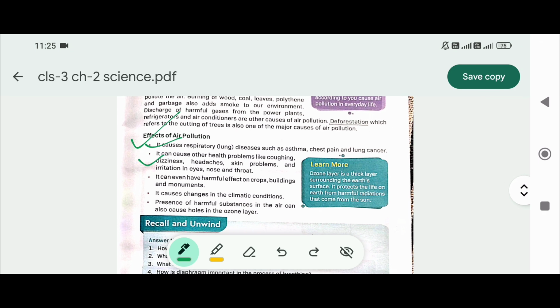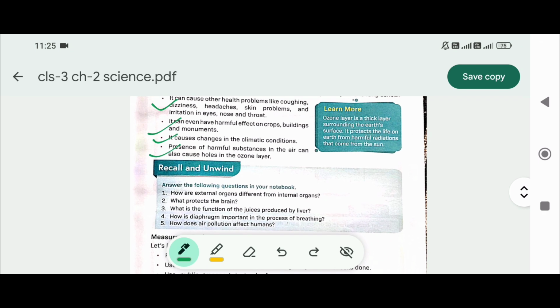It can cause other health problems like coughing, dizziness, headache, skin problems, and irritation in the eye, nose, and throat. It can even have harmful effects on crops, buildings, and monuments. It causes change in the climatic condition. The presence of harmful substances in the air can also cause holes in the ozone layer.